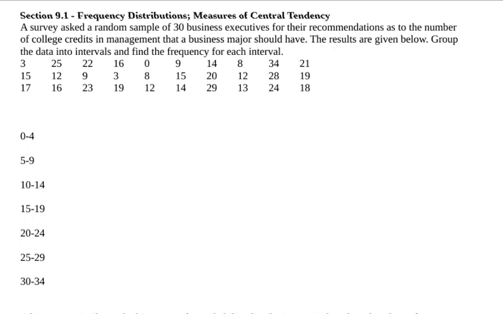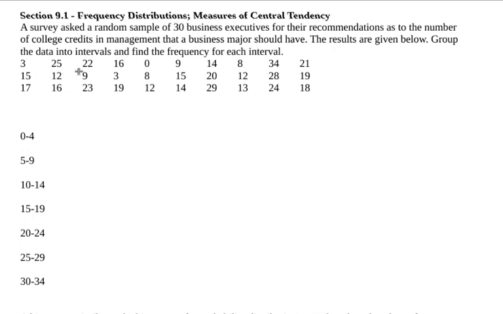We're starting Chapter 9. In this chapter, we're going to be starting to talk about statistics. Statistics are numbers that describe data. In this first example, we have a random sample of 30 business executives and their recommendation for how many college credits a business major should have.